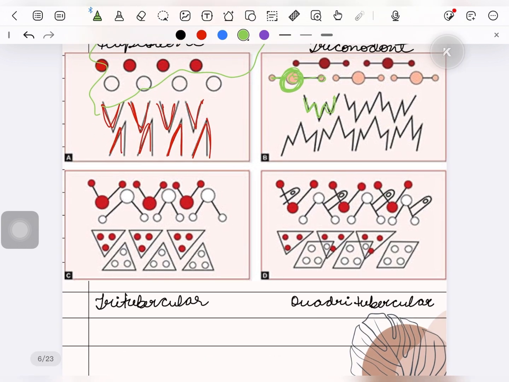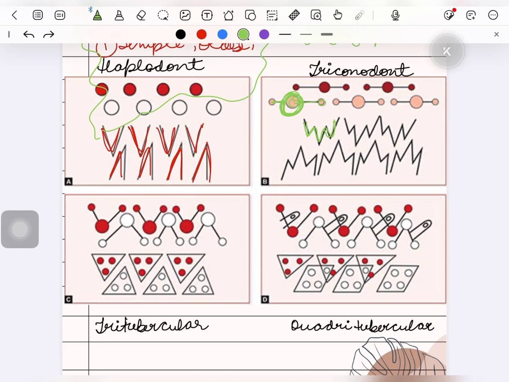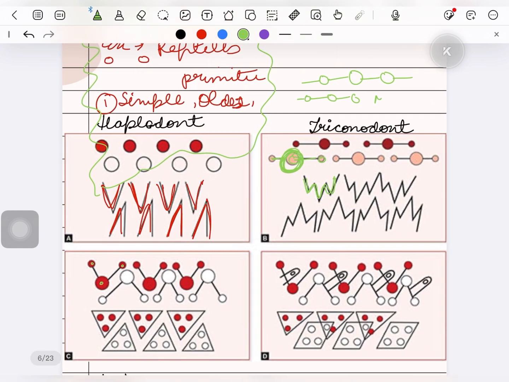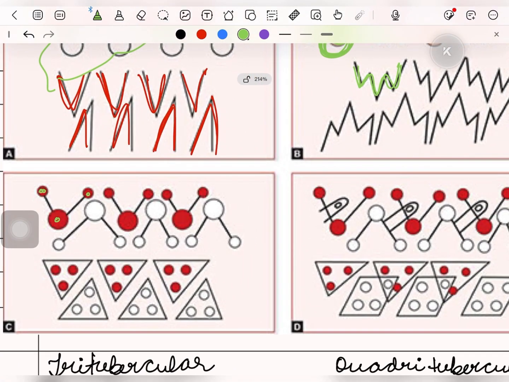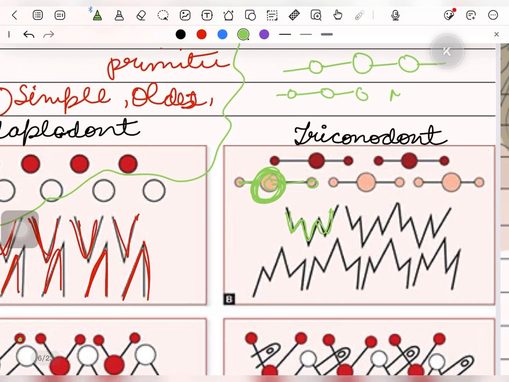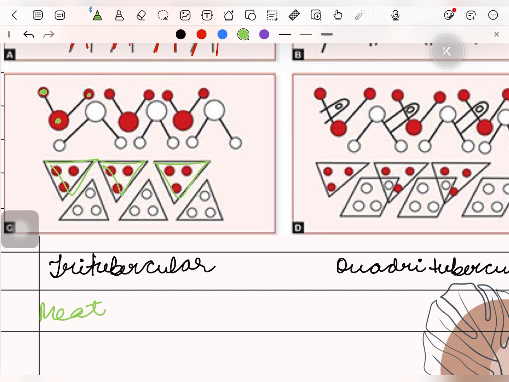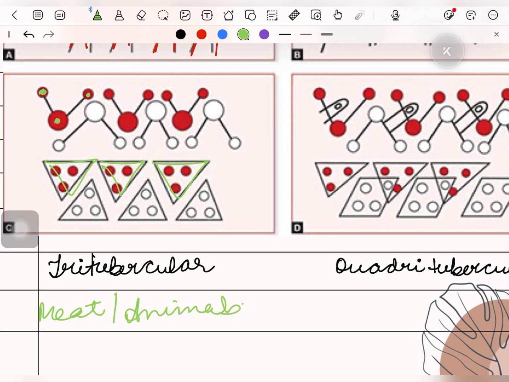Next type is tritubercular. The tritubercular dentition has 3 cusps, the same that were present in the triconodont, but the difference is the cusps present here are not present in a linear pattern. They are present in a triangular pattern. In triconodont, they were present in a linear pattern, but in case of tritubercular, they are present in a triangular pattern. They are more used for meat and animal-based diets. Each cusp is involved in the processing of the food for effective grinding and shearing of the food.